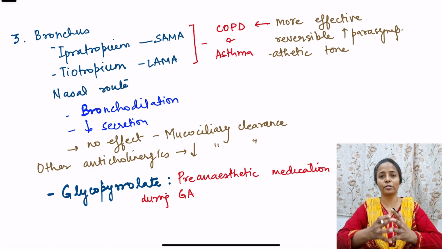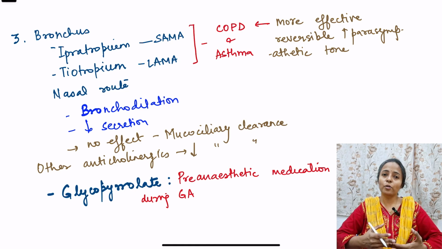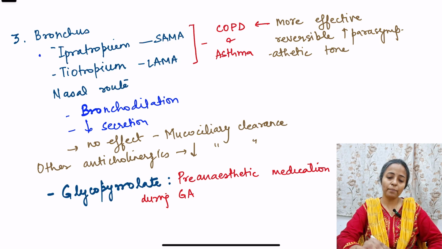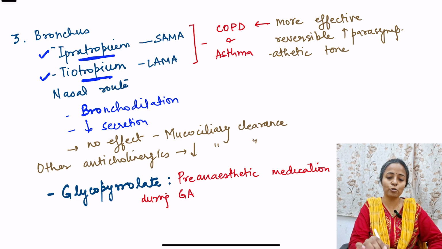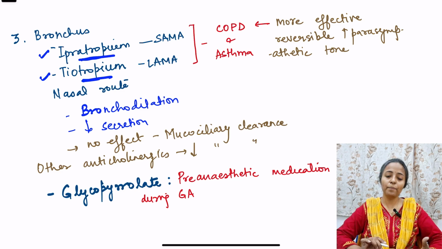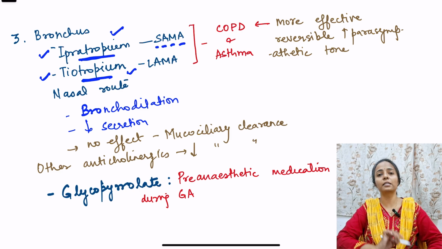It causes bronchoconstriction. So anticholinergics will cause bronchodilation. Then they are also going to decrease the tracheobronchial secretions. For this, the anticholinergics which are used are ipratropium and tiotropium. Again there is the term atropine in them, ipratropium, tiotropium. Ipratropium is short acting, tiotropium is long acting. Ipratropium is known as a short acting muscarinic antagonist, that is SAMA. Tiotropium is a long acting muscarinic antagonist, that is LAMA, okay.